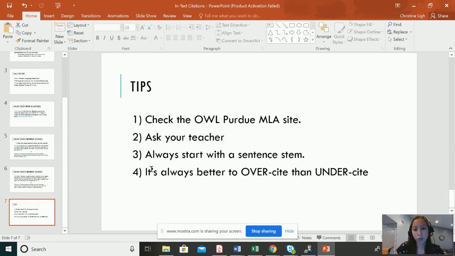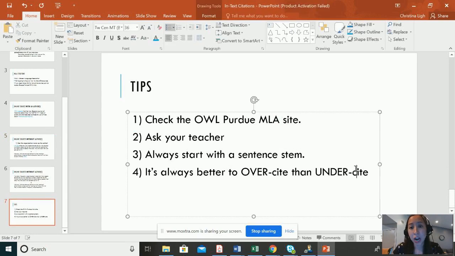And number four, it is always better to overcite than undercite. If you're not sure if that information came from you or it came from the website, always cite it. Unless your essay has a lot of opinion, I should see lots of in-text citations because since you guys are not experts in your field, you need to use other people's expert opinions to prove your thesis.